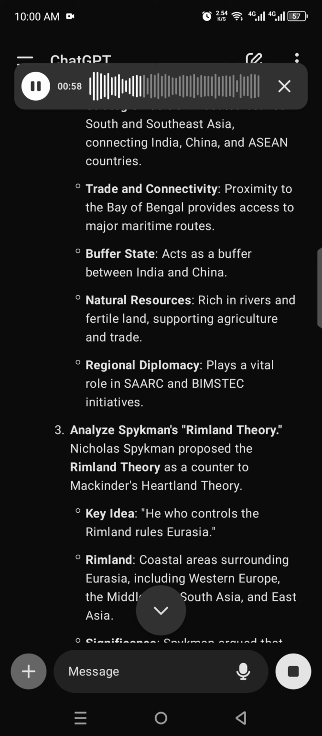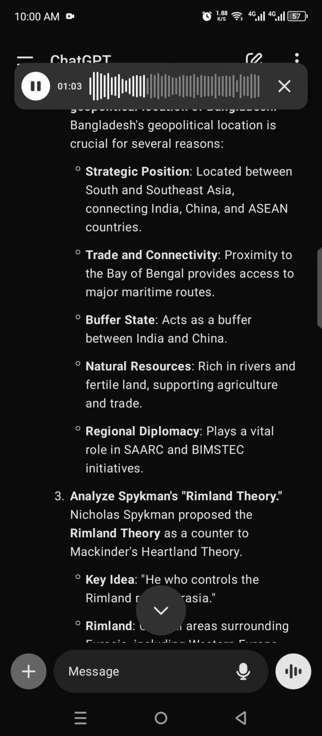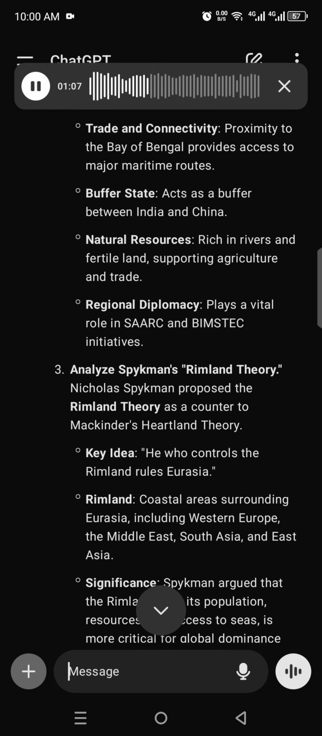Buffer state, acts as a buffer between India and China. Natural resources, rich in rivers and fertile land, supporting agriculture and trade. Regional diplomacy plays a vital role in SAARC and BIMSTEC initiatives.